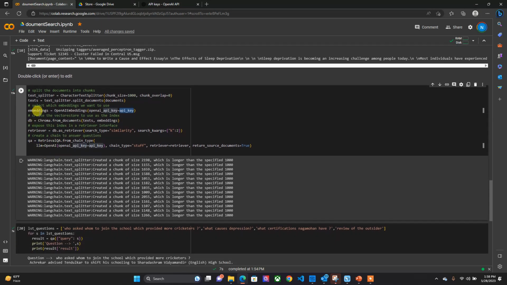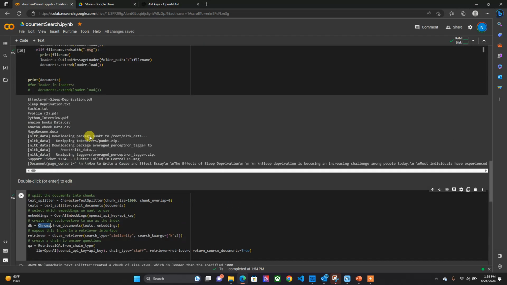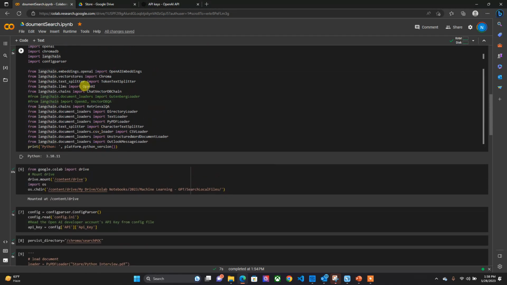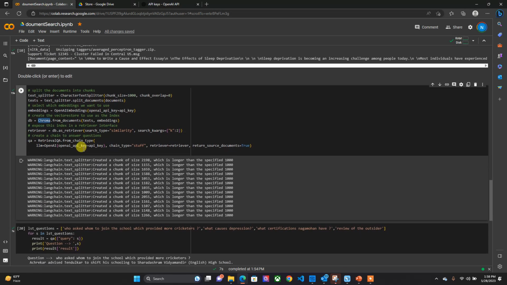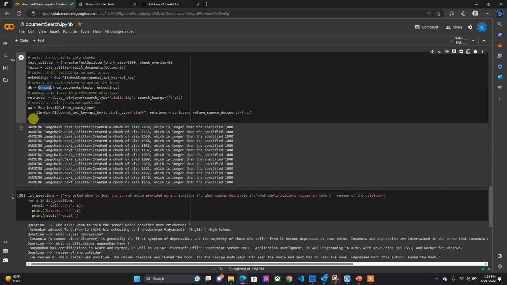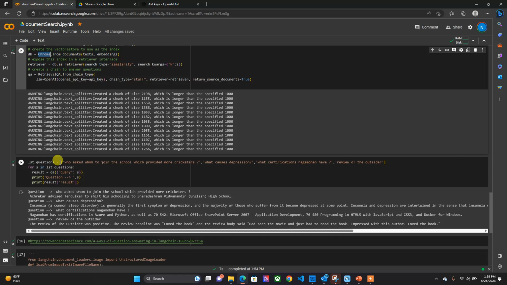Now here, once we create the embeddings, we have this embedding stored in a vector store, which is ChromaDB. ChromaDB we imported from here. So we store it into the vector store, and then for retrieval, we do a similarity search with k nearest neighbor, which we can discuss in detail in another session. But here we ask the question and we get a response, and we create a prompt for this as below.